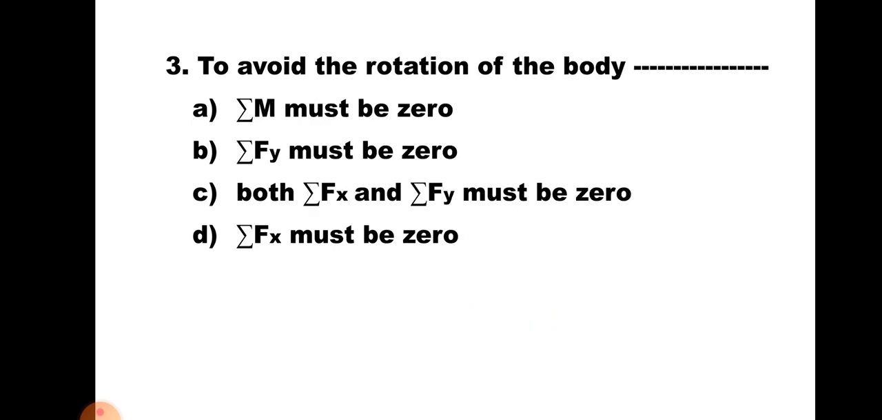Question number 3. To avoid the rotation of the body, A. sigma M must be 0. B. sigma Fy must be 0. C. both sigma Fx, sigma Fy must be 0, and D. sigma Fx must be 0. Now for rotation, moment is responsible for rotation. Hence if there is not to be any rotation, then sigma M must be 0. Hence the correct answer of this question is A. sigma M must be 0.